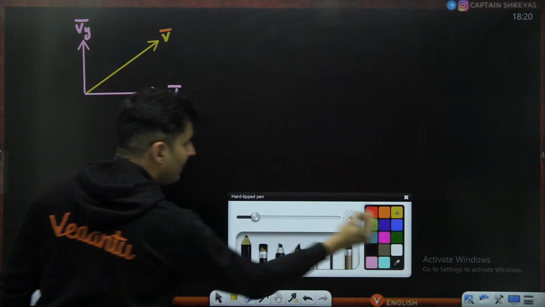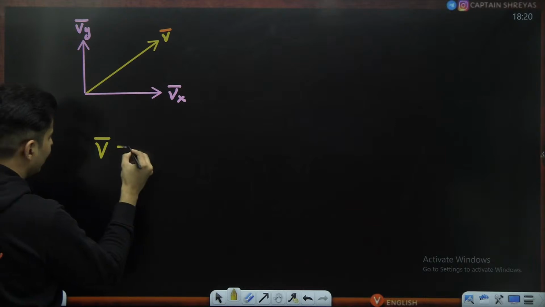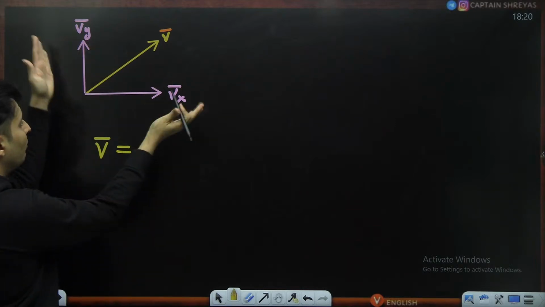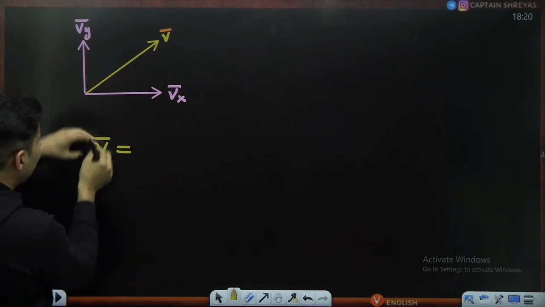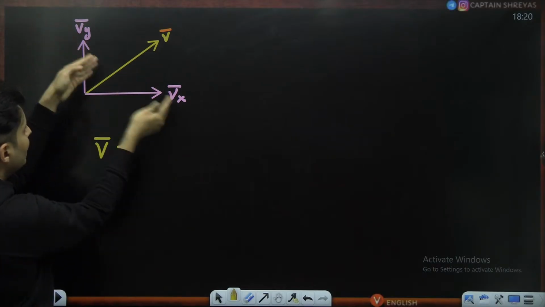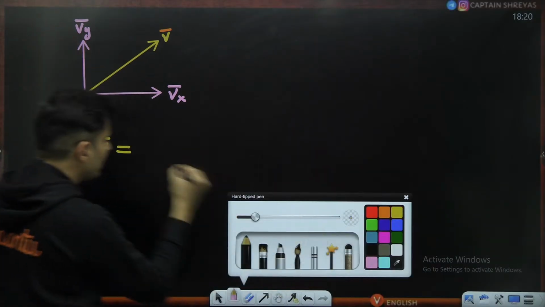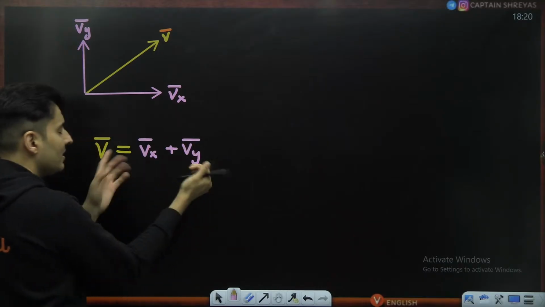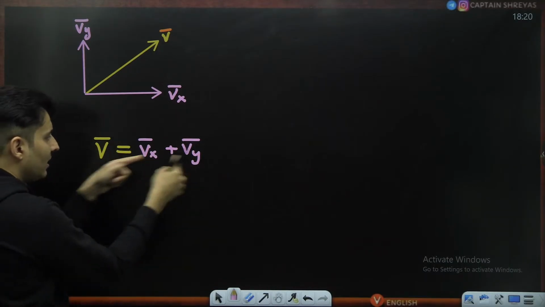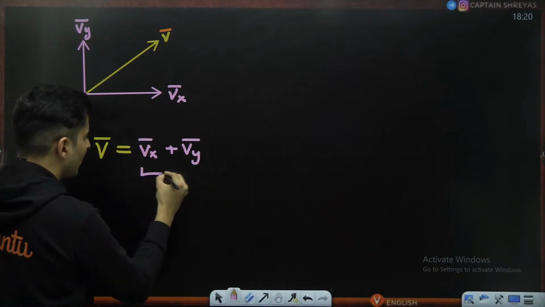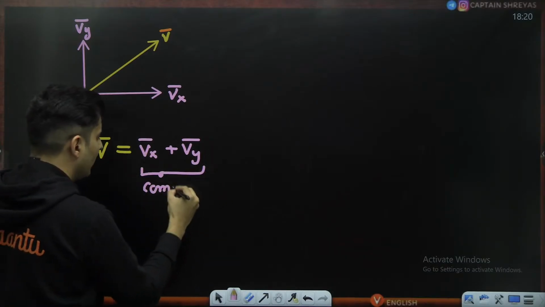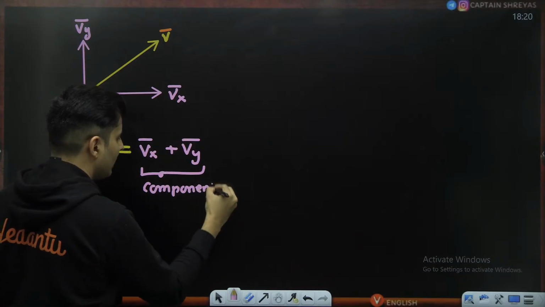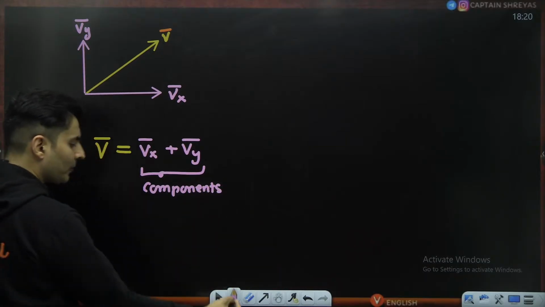And the total vector is a combination of both of them together, or this vector can be split into these two components, the x component and the y component. It is the sum of them, or when you split it, these are the two parts of it. So I can call these the components of the vector.